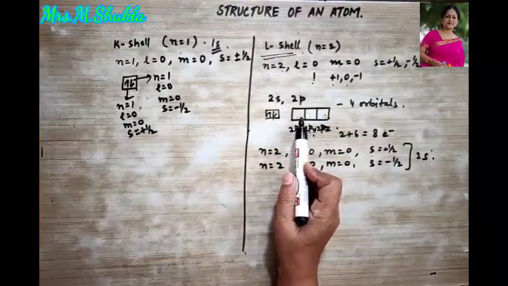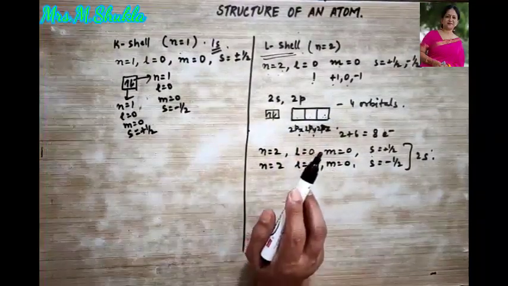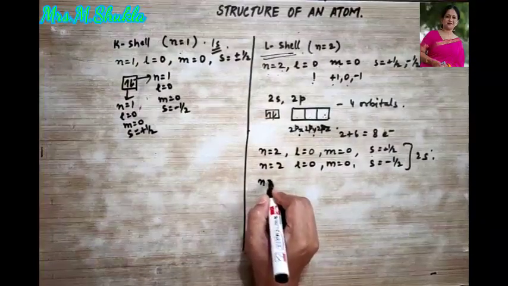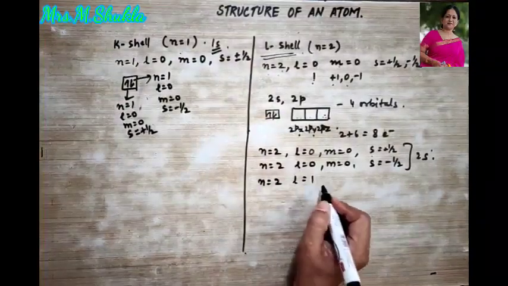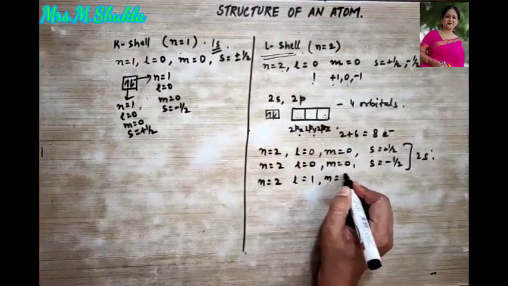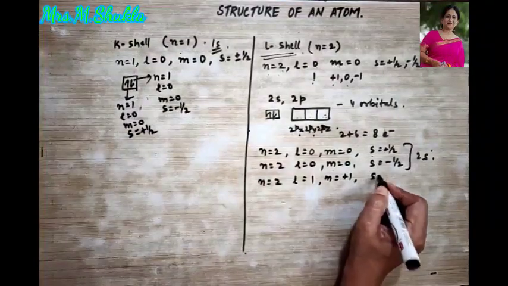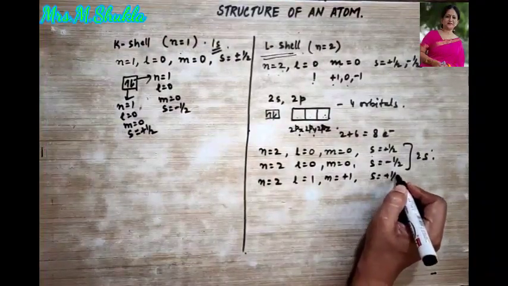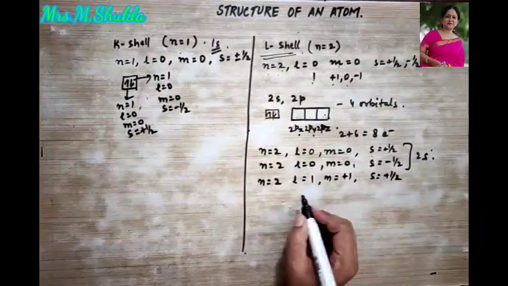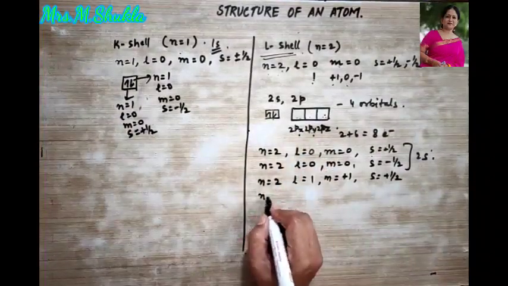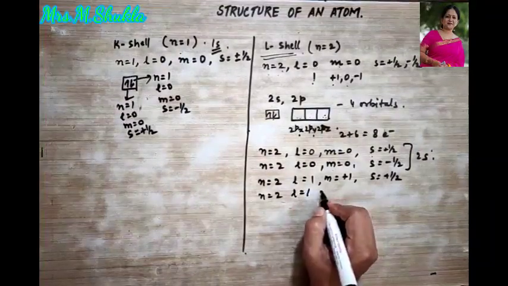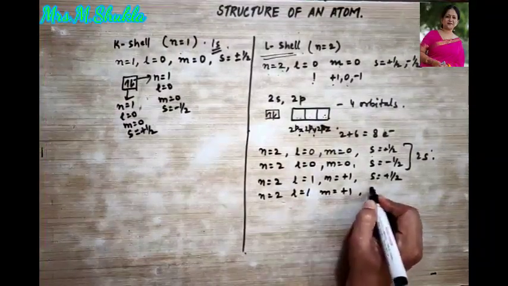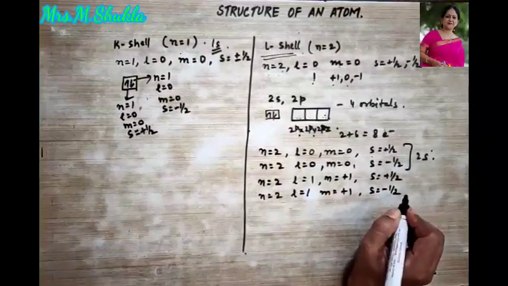Now let's talk about 2px, 2py and 2pz. So when n is equal to 2, then l will be equal to 1. Then m is equal to plus 1. Then s is equal to plus half. Okay. For the second one, n is equal to 2, l is equal to 1, m is equal to plus 1 and s is equal to minus half.